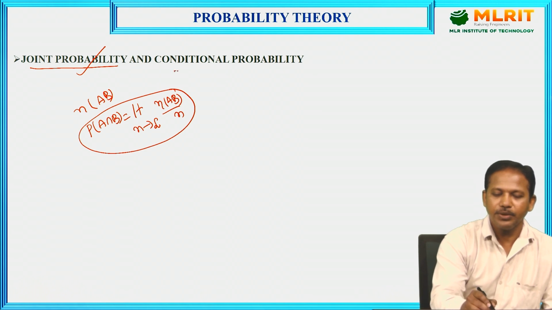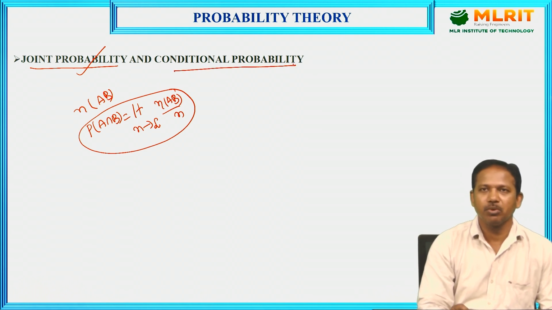Similarly, we need to discuss conditional probability.